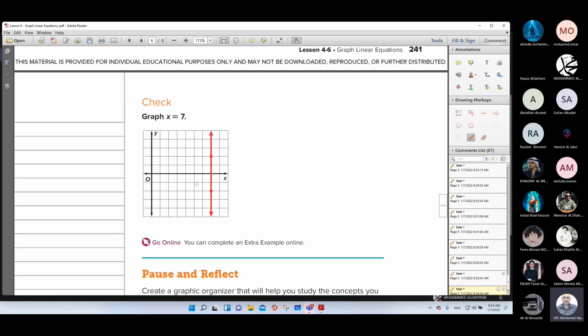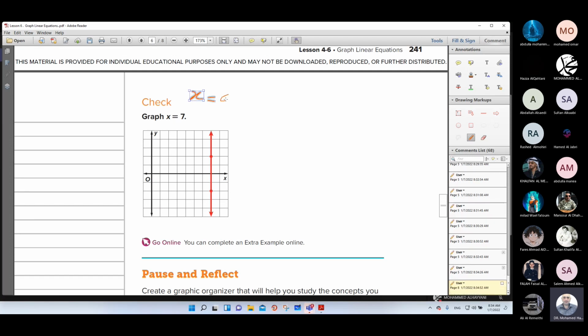In this example, x equals 7. This form x equals a means you have a vertical line. So the value of a will be 7, meaning all points form the ordered pairs (7, y).